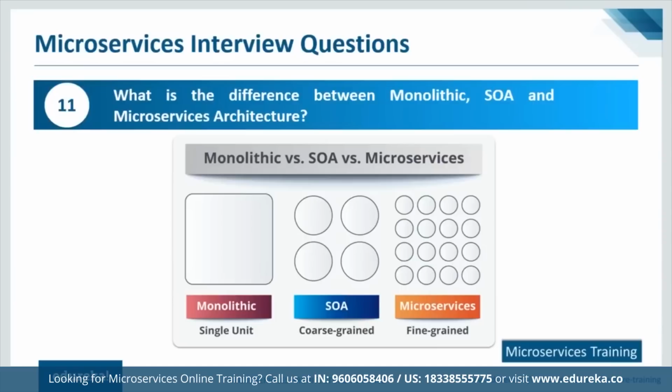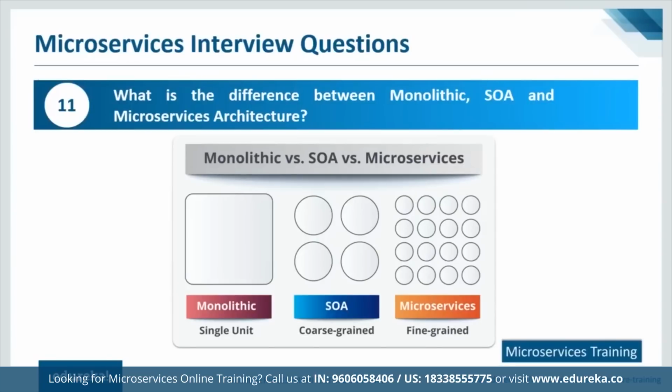Now, when you take a look at the next approach, that is SOA, it is similar to microservices, but here the difference is your monolithic architecture is divided into smaller units, but these smaller units will also have some subunits. That means you do not have complete modularity. You do have modularity, but to a smaller extent, not to the best possible extent. When you want complete modularity, you have to choose microservices. Monolithic is a single architecture. SOA, say, will have 4 features in this case, and each of these features will have individual modules. That is not the case with microservices.